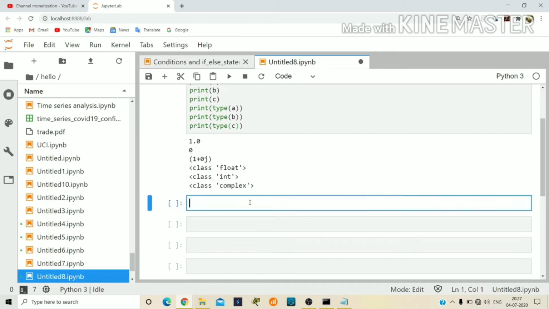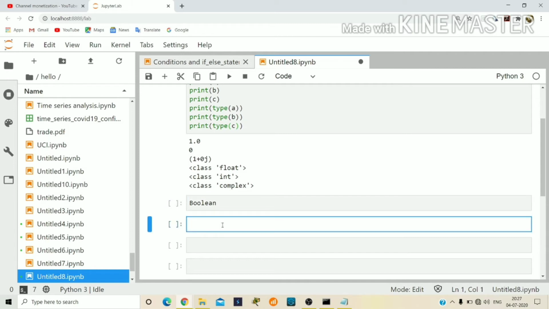After that, one more data type I need to explain to you, that is boolean. Boolean we use to evaluate an expression. If you evaluate any expression, we will get one value, either true or false. So for that purpose we use the boolean in Python. Let's see a small example.